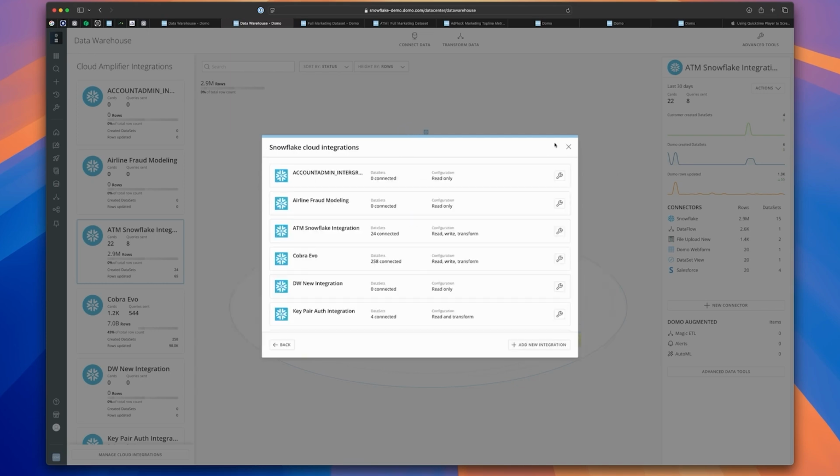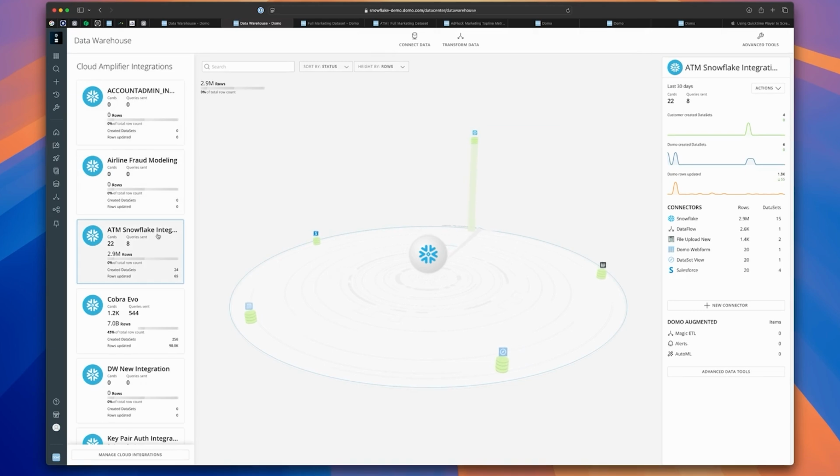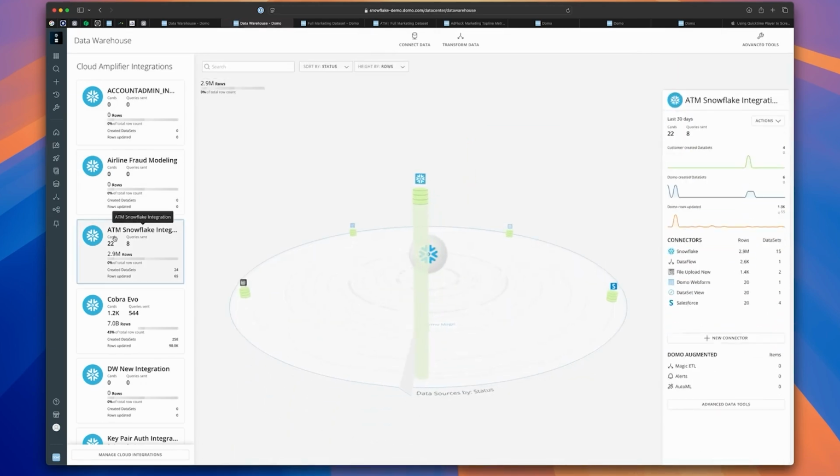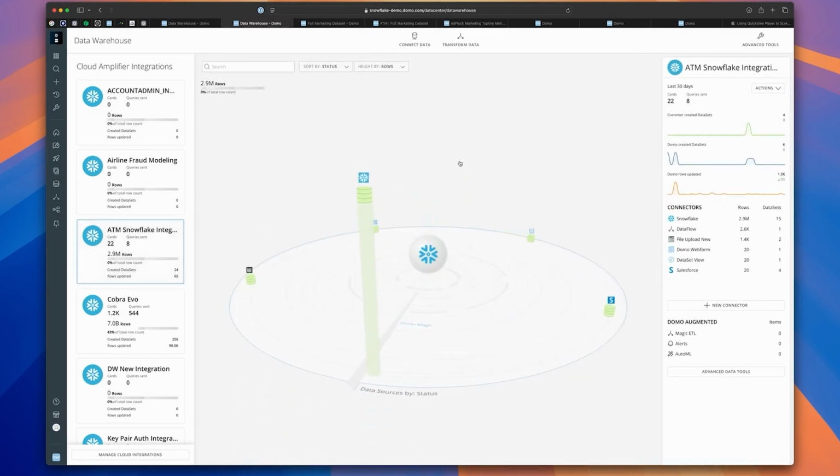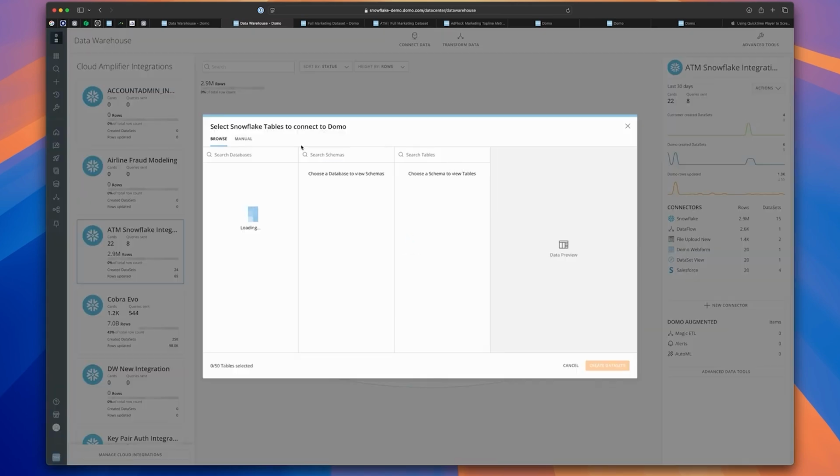As I have a couple of connections and integrations already configured, I'll use one of these to demo. I can select an integration from the left-hand side. And if I want to add data that I already know exists in Snowflake to make it available in Domo for visualization, data transformation, and analytics, I can select Actions, Connect Datasets.